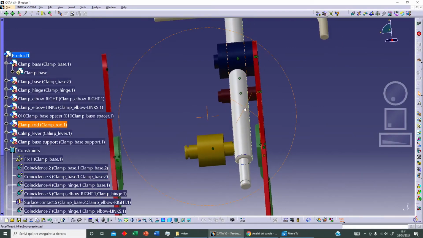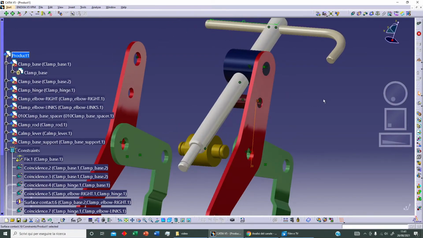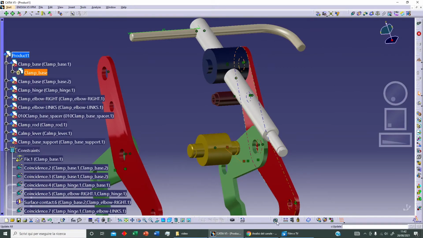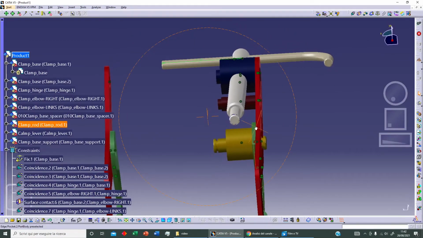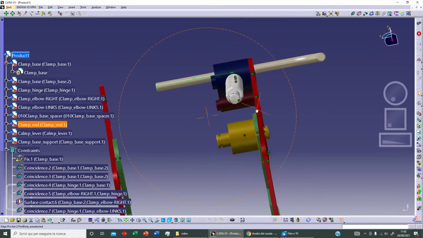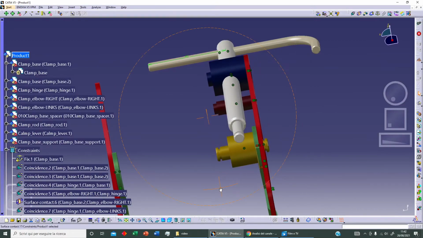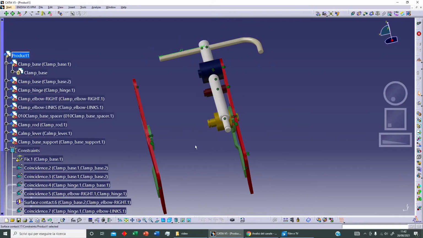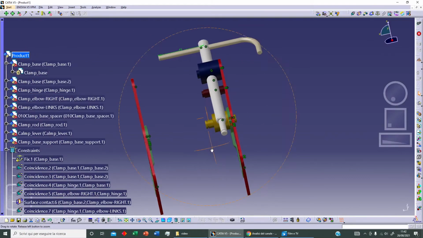Okay, and let's click on contact constraint. We can select this element and this element, and let's update. Okay, there is a little problem, as you can see here. We've got a problem with our dimension. We can correct this element at the end of our tutorial.